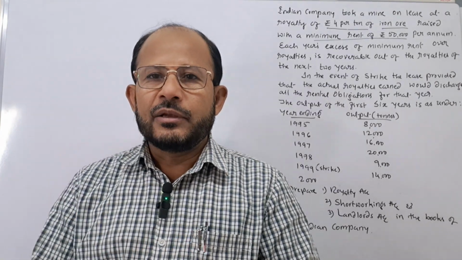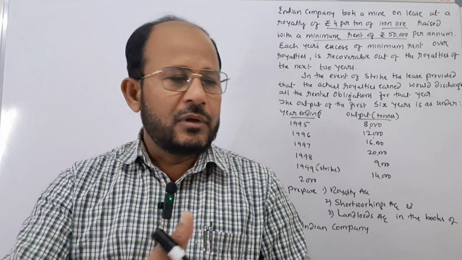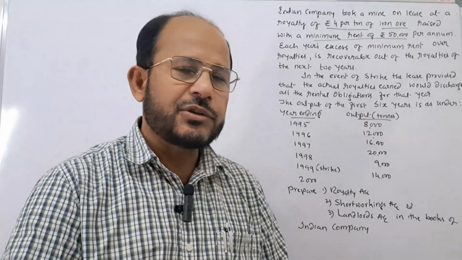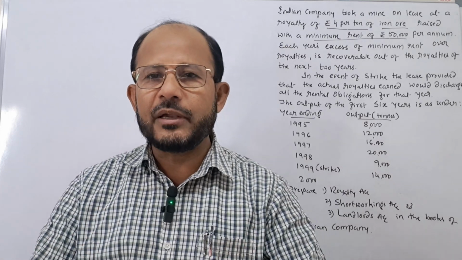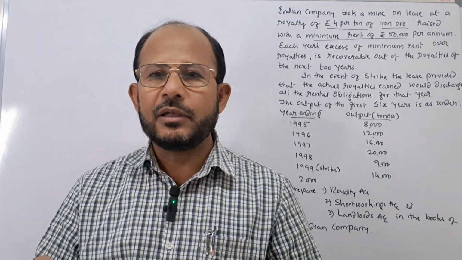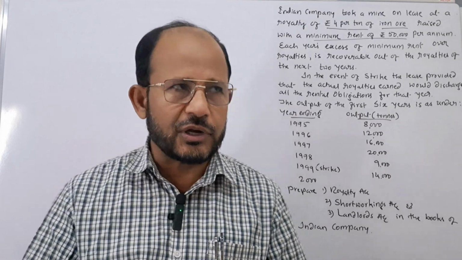Before proceeding to the preparation of royalty account, landlord's account, and short workings account, what we have to do in royalty accounts? First, we have to prepare the table or the chart showing the calculation of royalty and short workings.